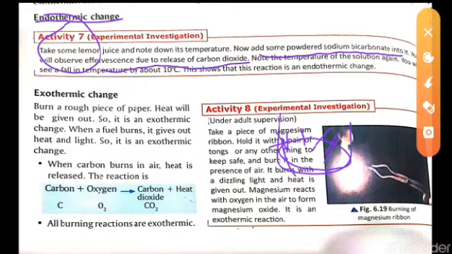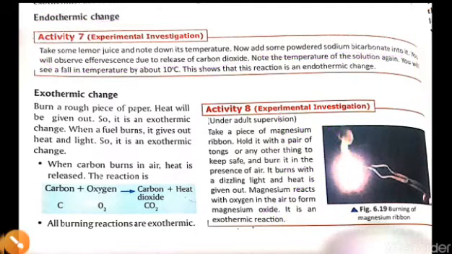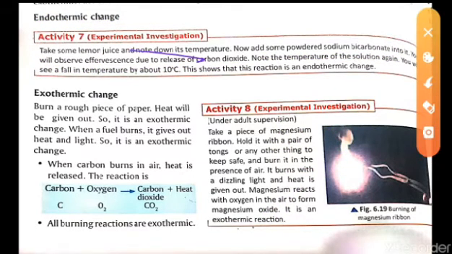Note the temperature of the solution again. Before adding the soda we have to check the temperature, and again check it after the bubbling. We will note that the temperature falls by 10 degrees Celsius. That means heat is not released, they are consuming energy, so it is known as an endothermic change.